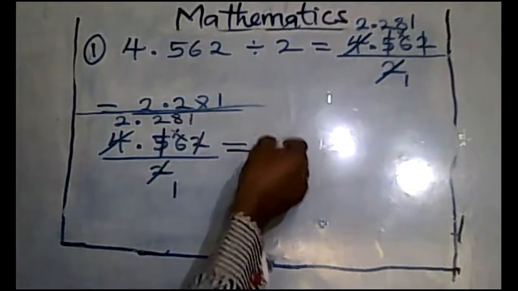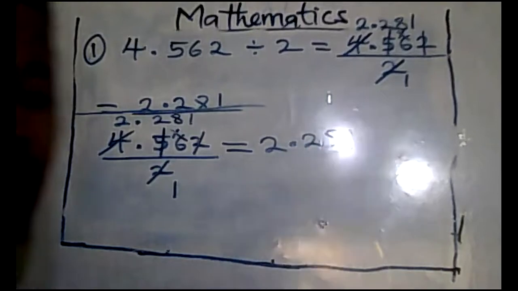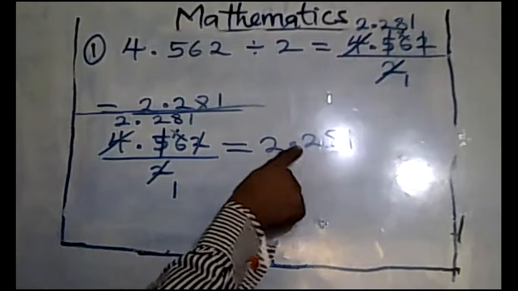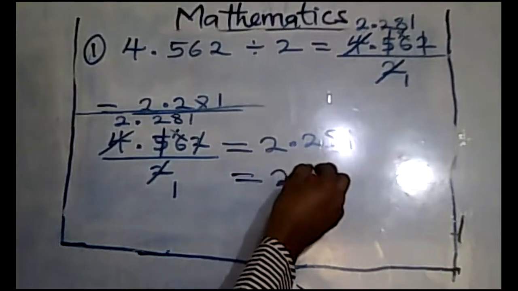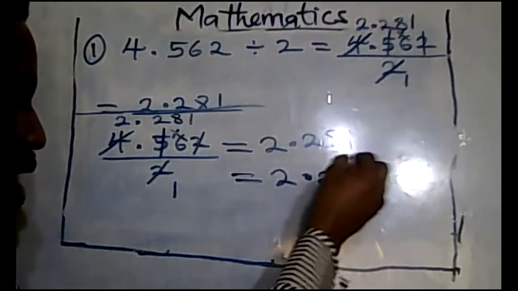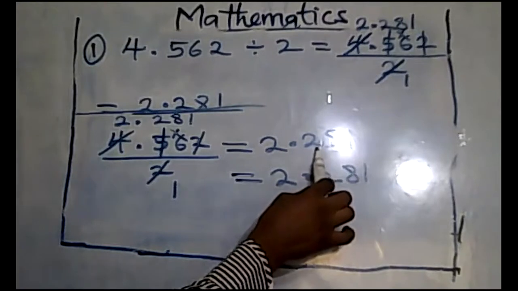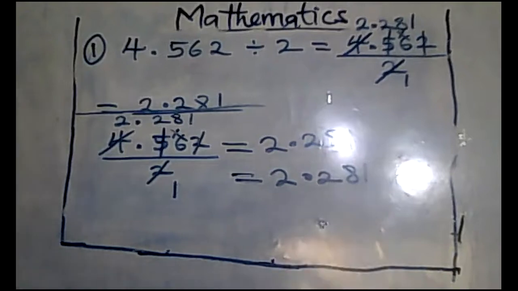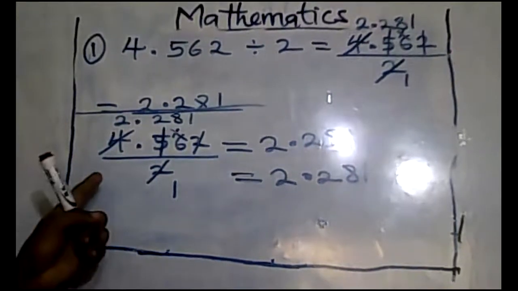That is how we got 2.281. I hope you can see that. Let me write it down because of the reflection of the light. 2.281. I hope you can see it better now. So 2.281 is our answer. All right, I'm going to clean that off and we're going to do long division.